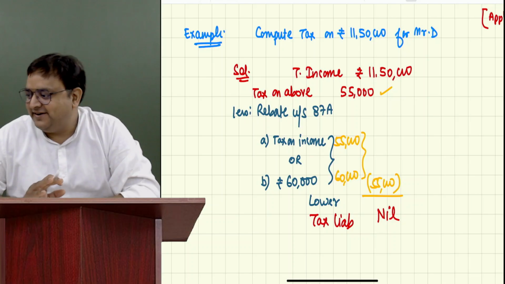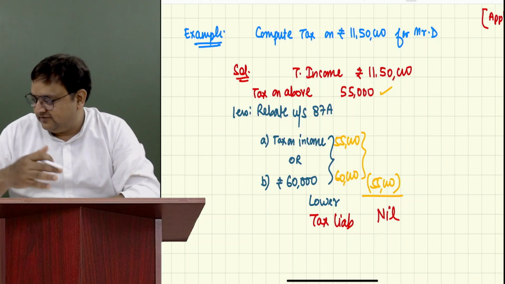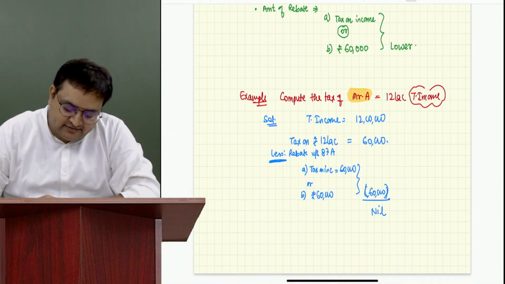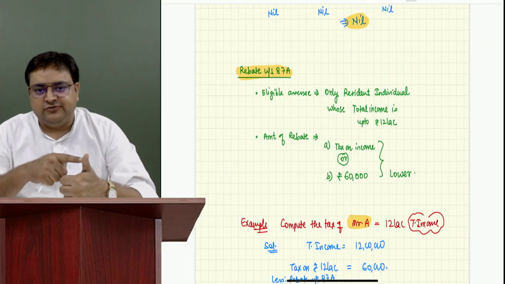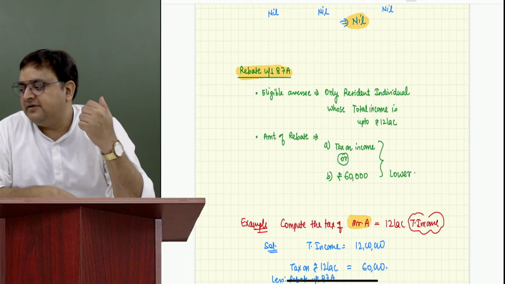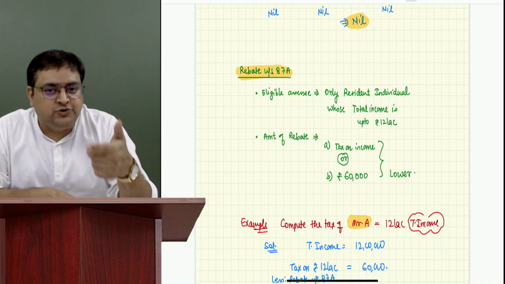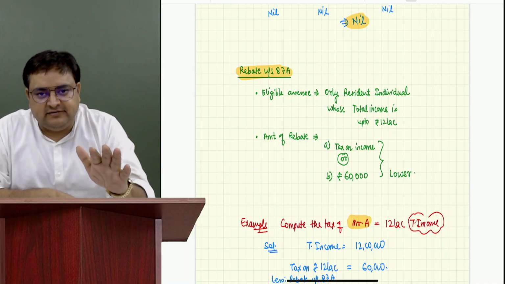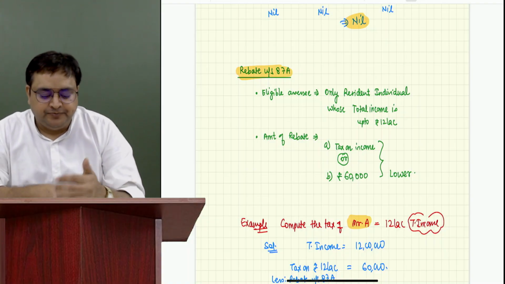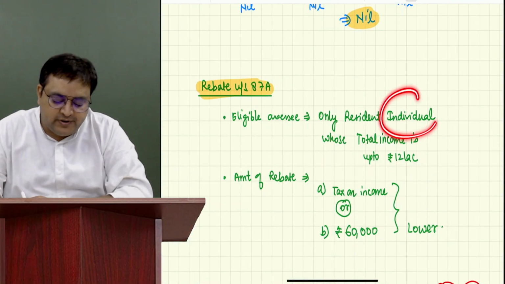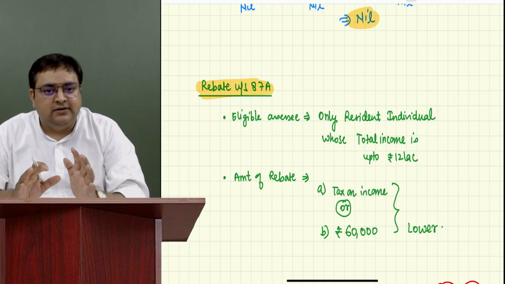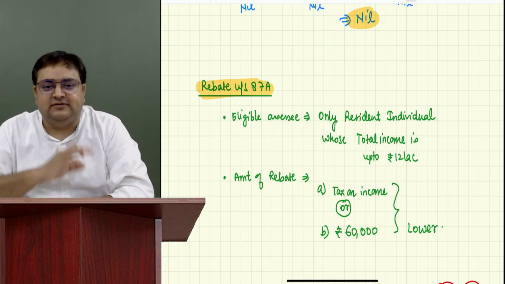I am not yet finished with the 87A. I'm just taking you through this 87A. We are going deep into it right now. So again, I'm repeating, till now what we have done is, first we have discussed today the concept of unexhausted basic exemption limit. And now unexhausted basic exemption limit is available to individual also, HUF also, provided they are resident. Second concept which I'm discussing right now is rebate, 87A. Only individual, even HUF is not covered over here, and that individual is resident. If you are a non-resident, then you will not get rebate. You have to pay taxes on that.